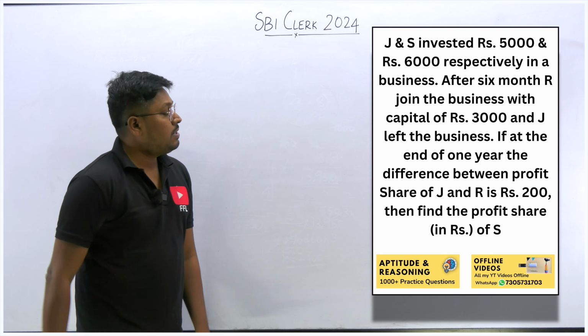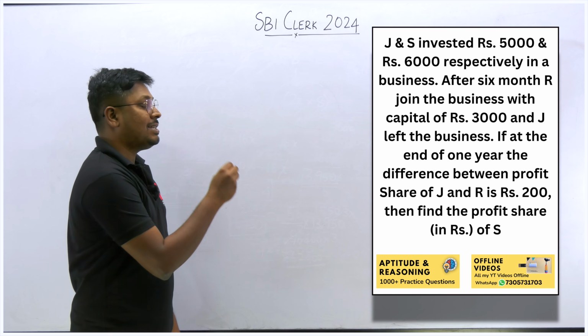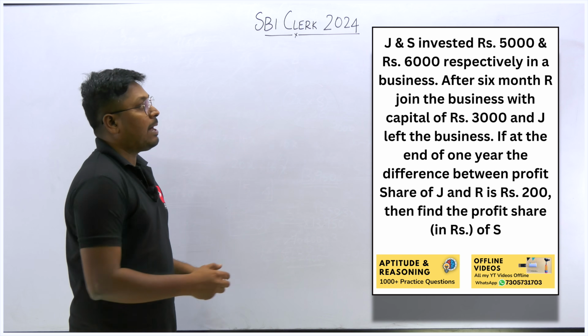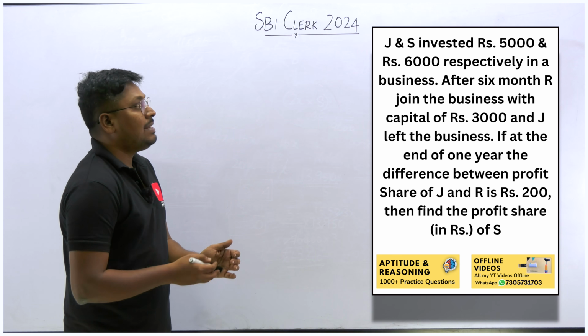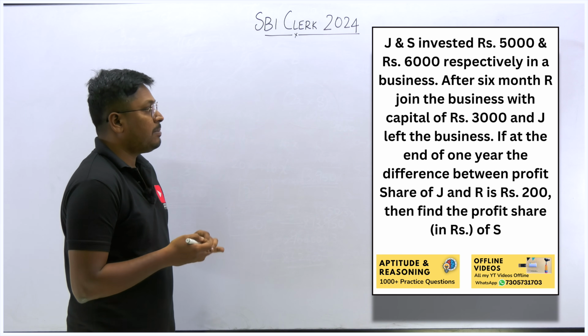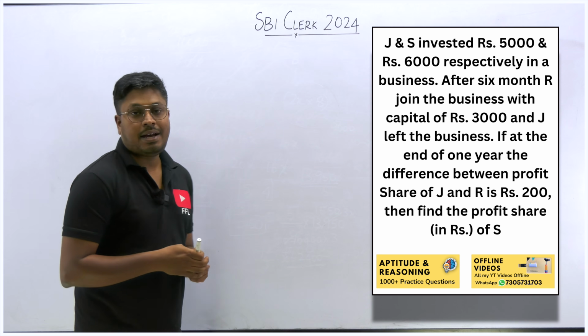Next question. J and S invested rupees 5,000 and 6,000 respectively in a business. After 6 months, R joined with a capital of rupees 3,000 and J left the business. If at the end of the year the difference between the profit share of J and R is rupees 200, find the share of S.